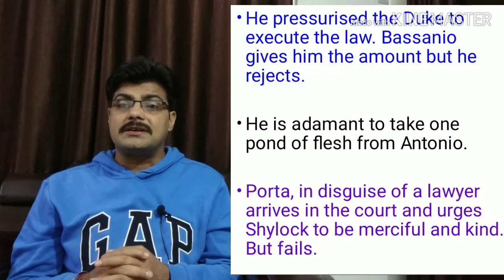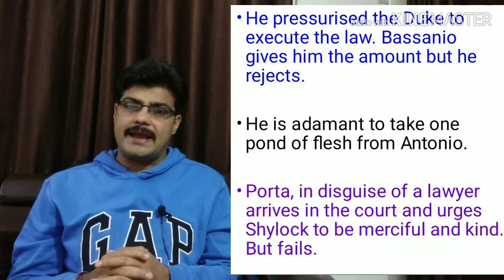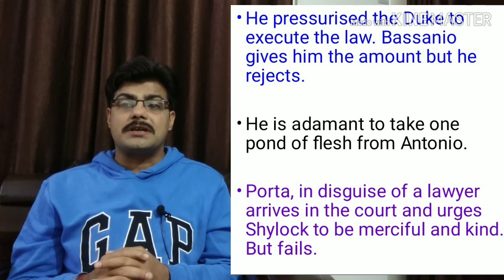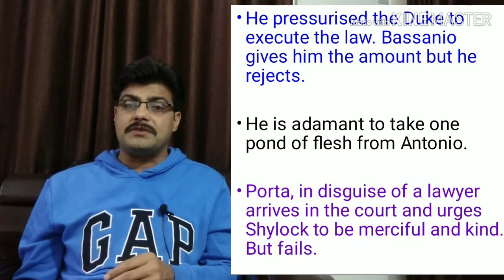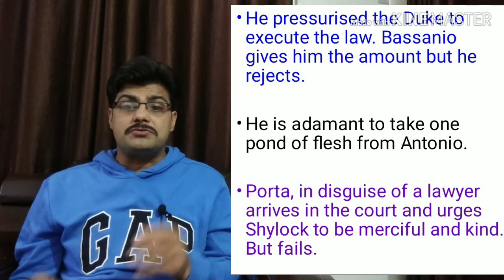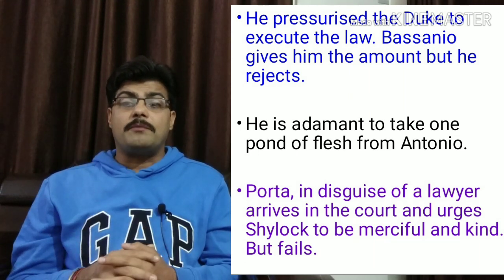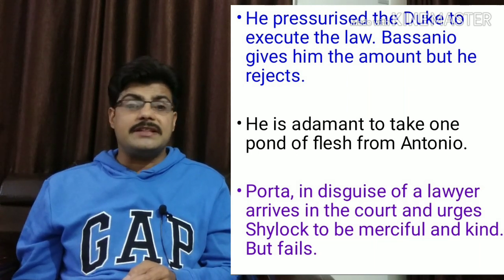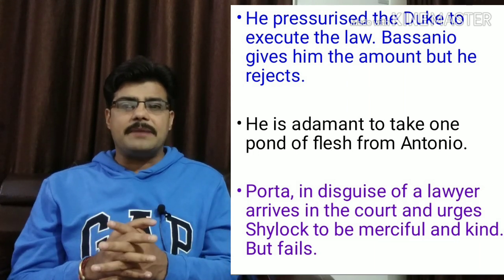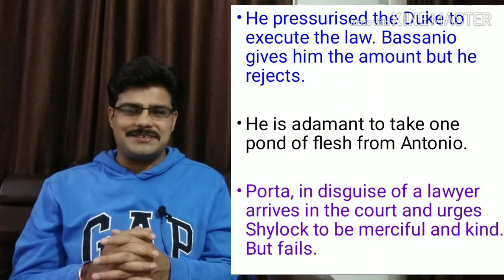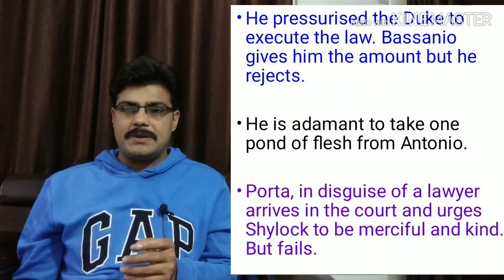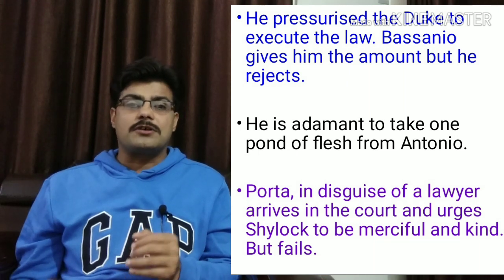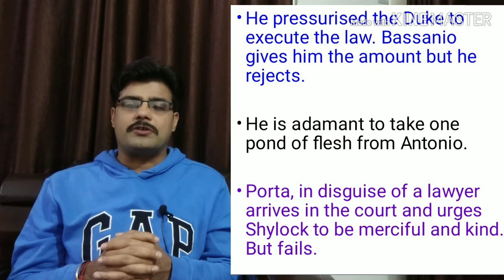Shylock pressurized the Duke to execute the law against Antonio and Bassanio. In the court, Bassanio offers him the due amount, but he refuses. He is adamant to take 1 pound of flesh from Antonio. Portia, in disguise of a lawyer, arrives in the court, accompanied by her maid Nerissa as a clerk in disguise. The Duke asks her to represent the case from Antonio's side. Portia urges Shylock to be merciful, but Shylock rejects.